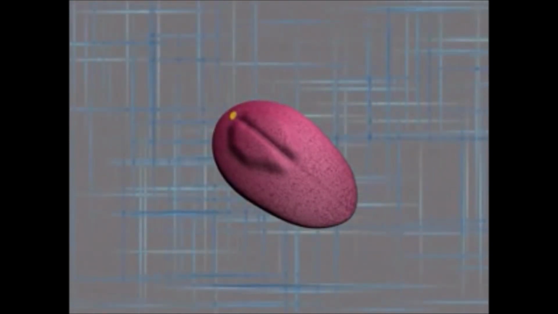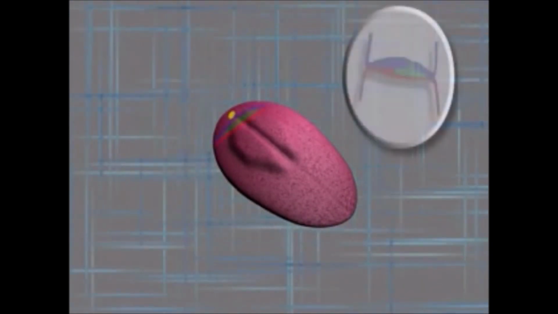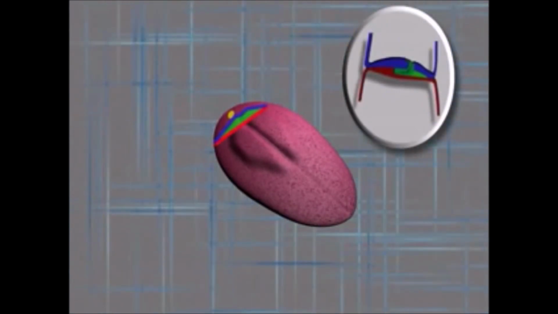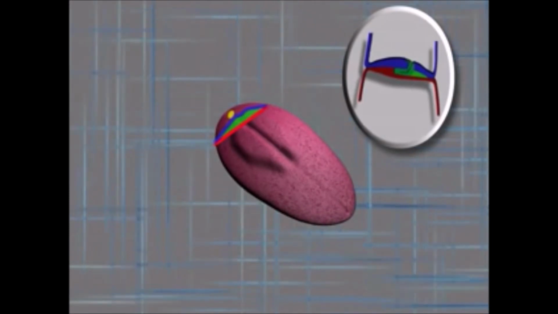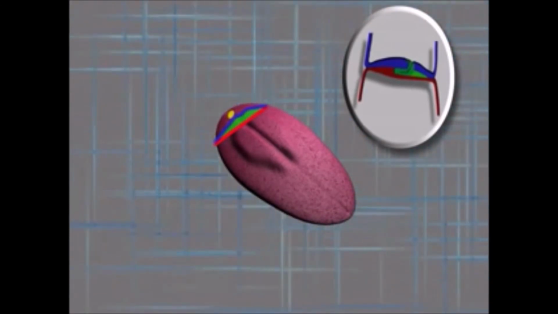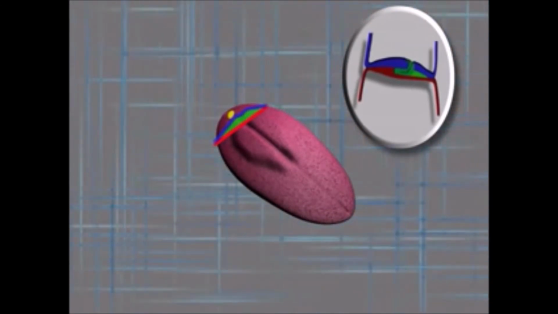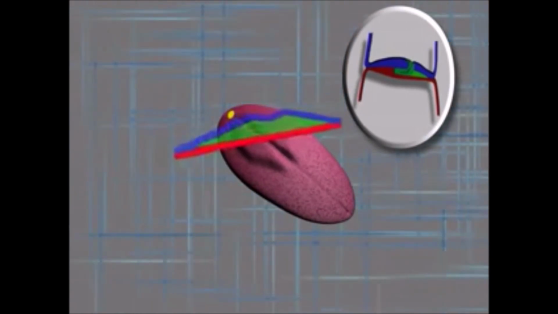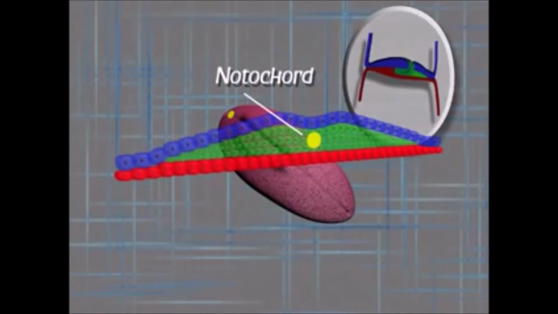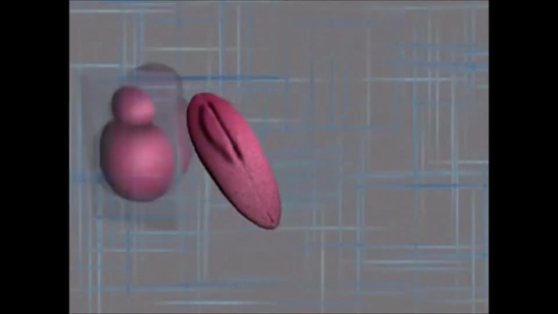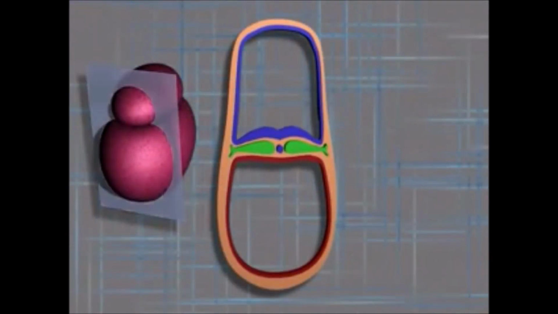At this node, the cells of the ectodermal layer divide and migrate between the ectoderm and the endoderm to form a solid column that pushes forward in the midline. This cord of cells is referred to as the notochord, and its function is to support the primitive embryo.